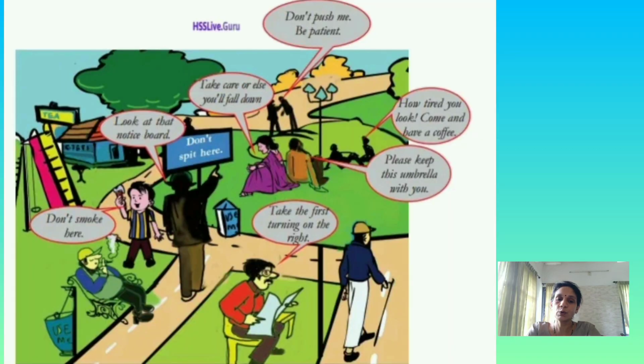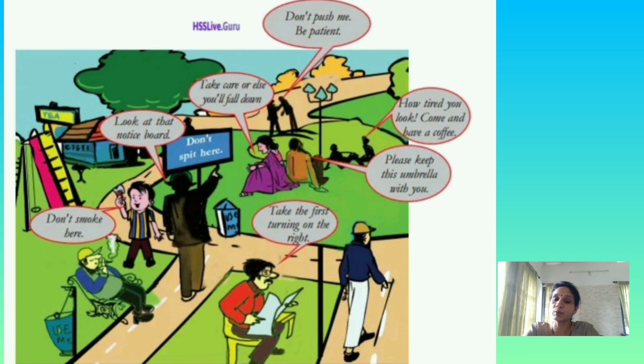Then after that, please observe this signboard. Look at the picture. What can you see? Here, the first picture: don't smoke here. Look at that notice board. Don't spit here. Take care or else you fall down. Don't push me, be patient. How tired you look. Come and have a coffee.